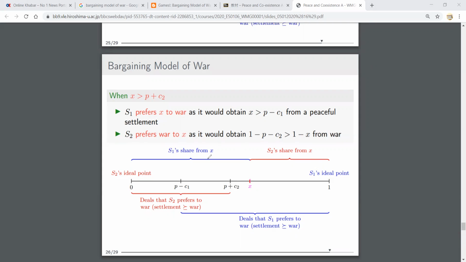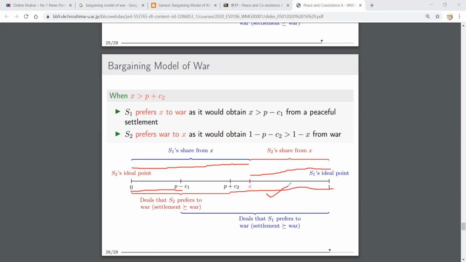In this case, S1's share from X is from here to here, and S2's is from here to here. But if we consider war, then for S1 it is only this. So S1 will definitely prefer negotiation, but for S2 the war payoff is from here to here, which is greater than this, so it will prefer this one.